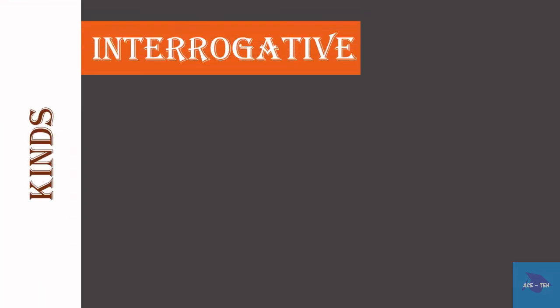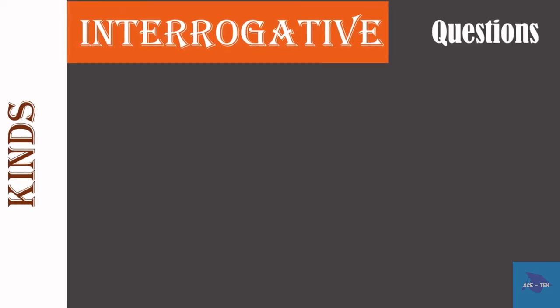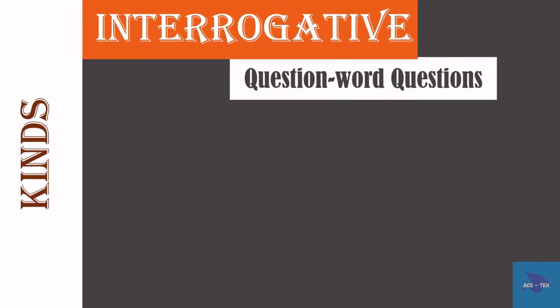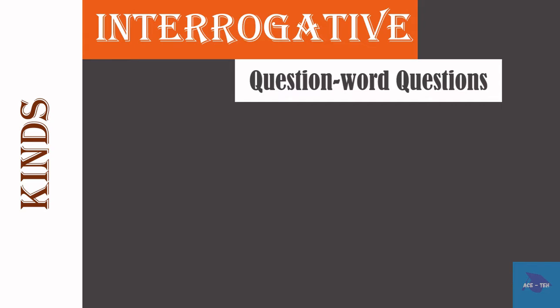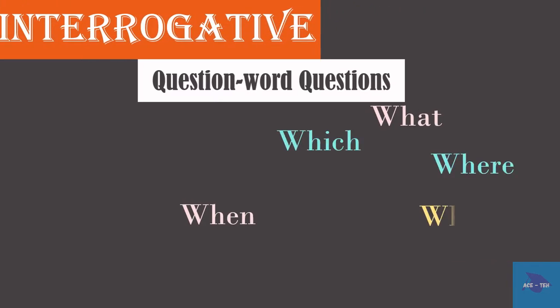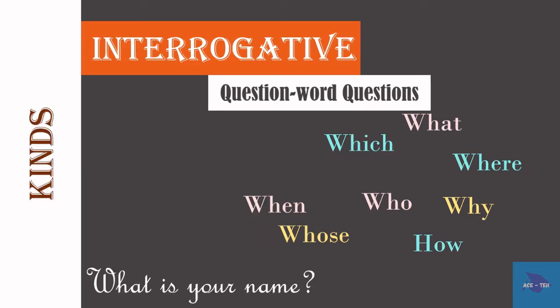Next is interrogative sentence, otherwise called as questions. There are two types of interrogative sentences: question word questions or WH questions. Those questions which start with question words or WH words are called as question word questions. Answer to these questions will be a piece of information.